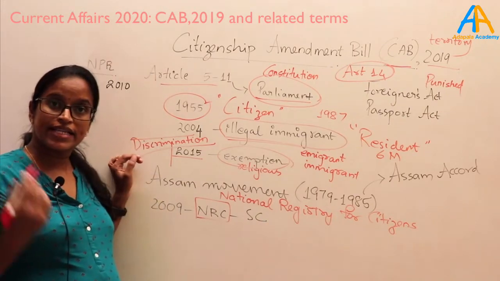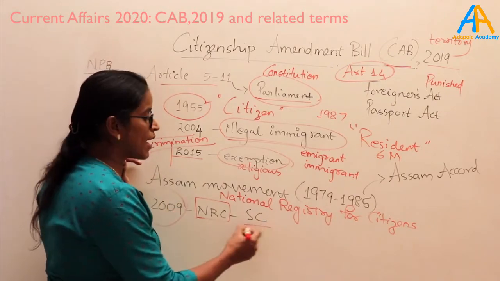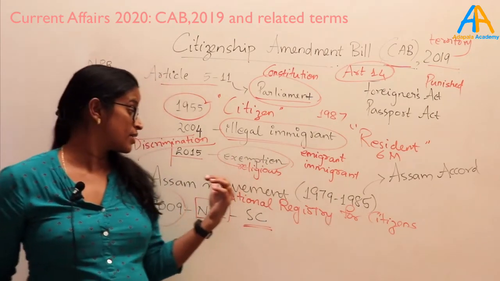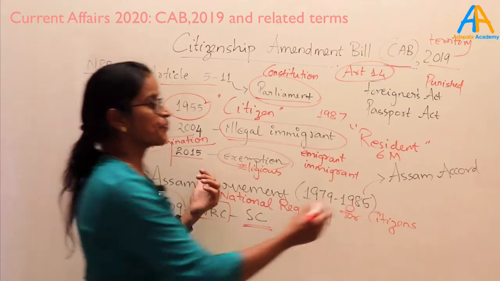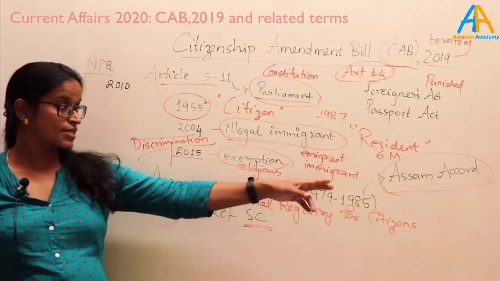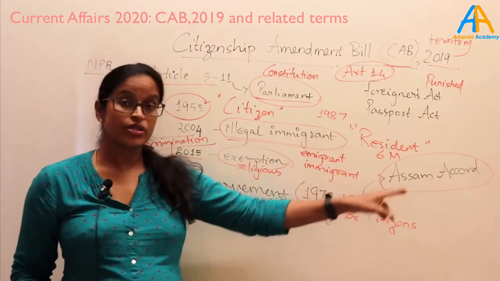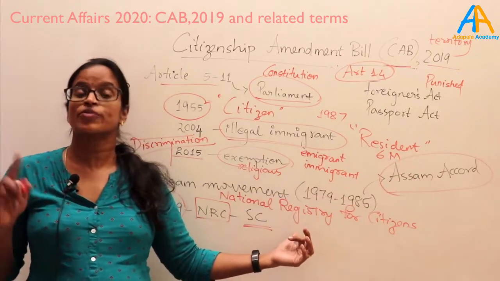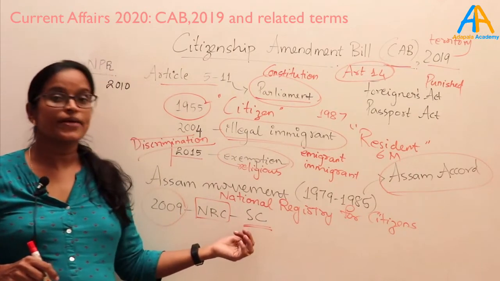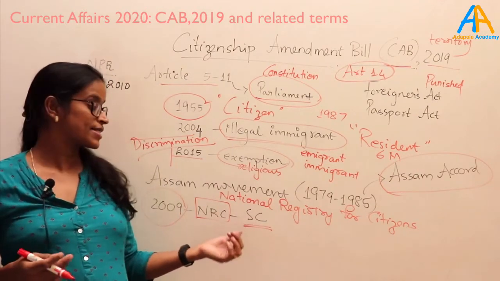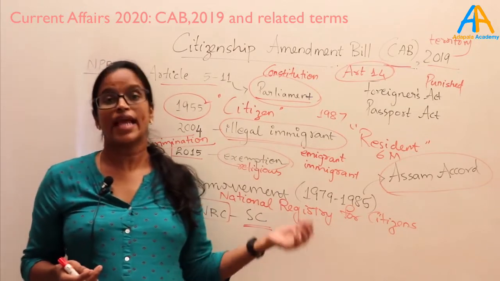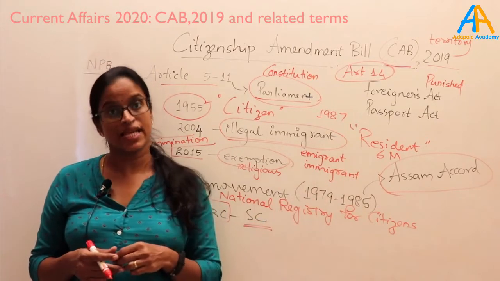Then the case again went to court. In 2000, it was mandated that NRC should be done in Assam and the Assam Accord should be implemented. According to the Assam Accord, NRC is there, so the government has to implement that. According to that ruling, the Assam government took up NRC and found lakhs of illegal immigrants in Assam.